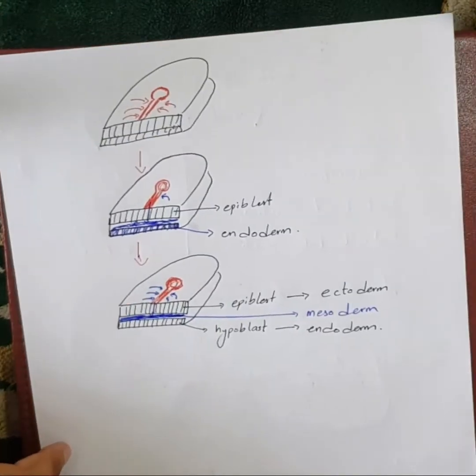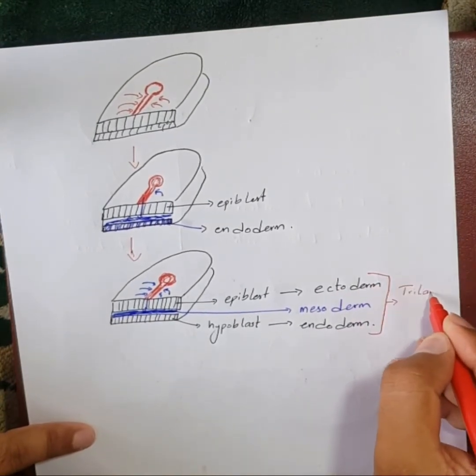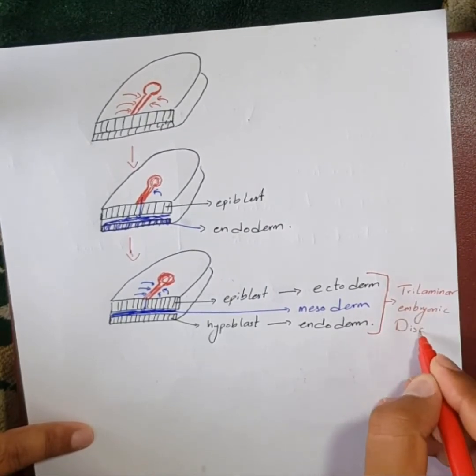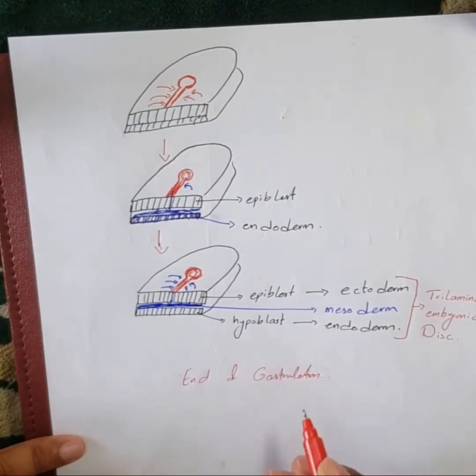The result of the gastrulation process is the formation of this trilaminar embryonic disc, which consists of ectoderm, mesoderm, and endoderm. Each layer of this trilaminar disc is responsible for giving rise to specific organs of the body.